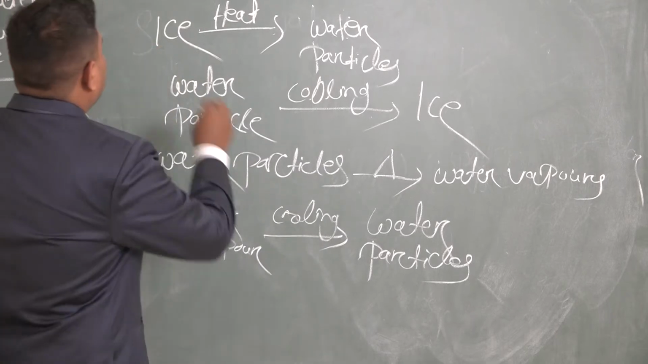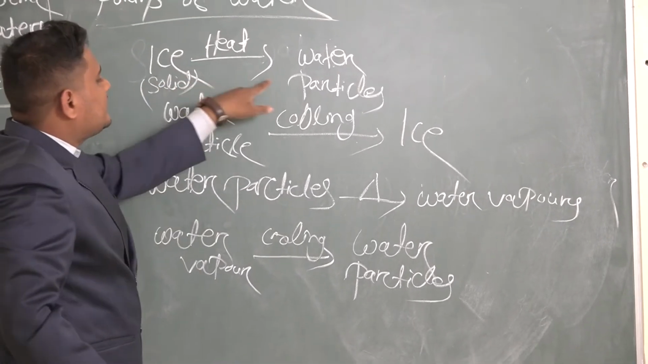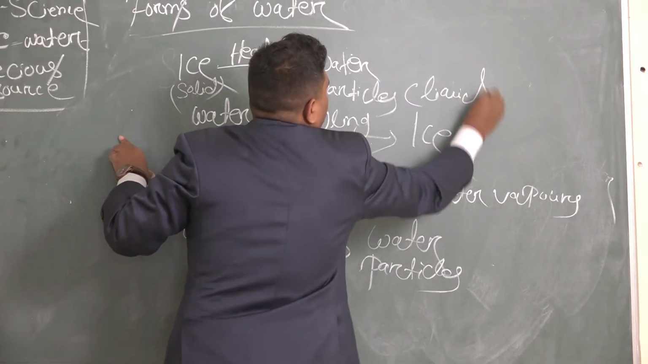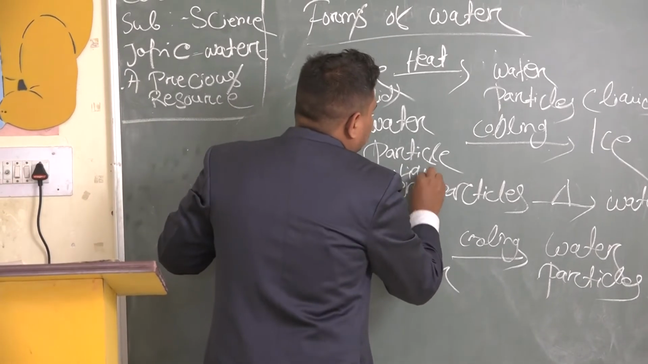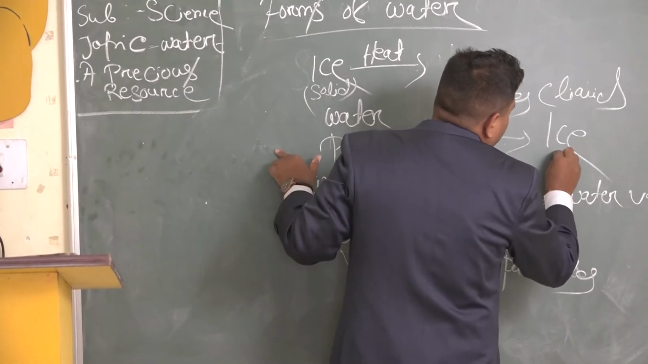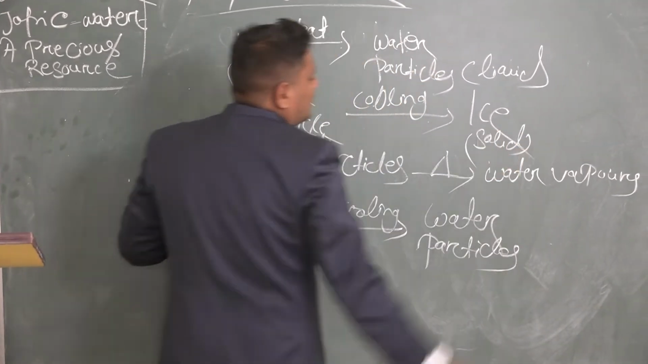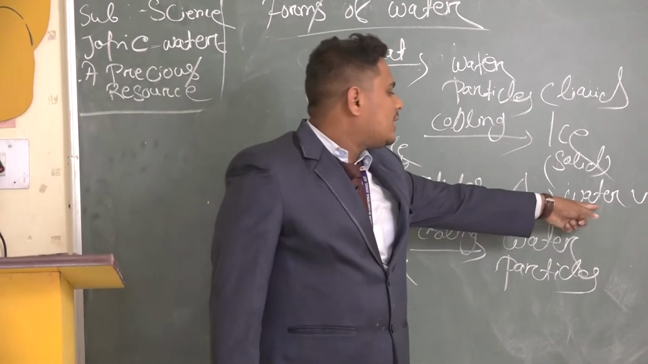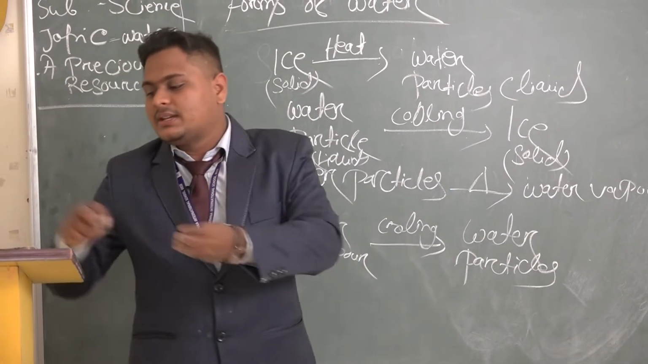See, ice is a solid. When we give heat, it changes to water particles, that is liquid. And water particles, that is liquid, when we cool it, it changes to ice, which means solid. And water vapor, a gas, changes to water particles on cooling. So these are internally connected with each other.